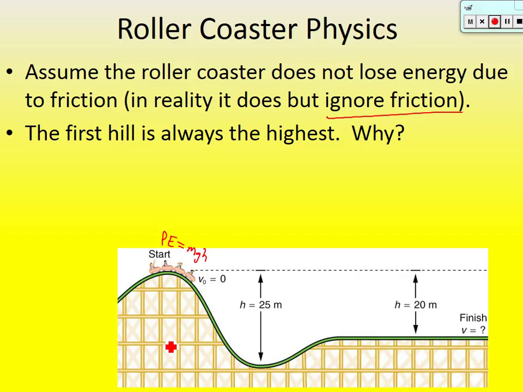So what I would say there is you want to start with the most potential energy, because after that, you're going to take that potential energy and transfer it to what? Kinetic energy. So you always want the first hill to be the highest. Now, what if it wasn't the highest? What if there was another hill here that came up here? Would you be able to get there on its own? No, you would have to add energy and drag it back up the hill again.